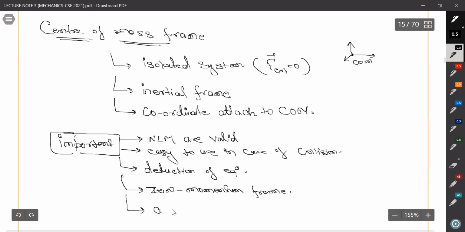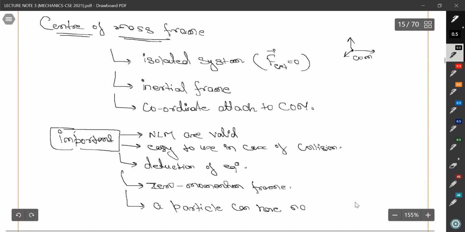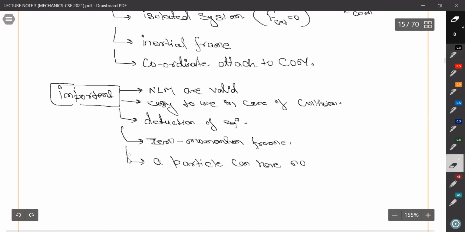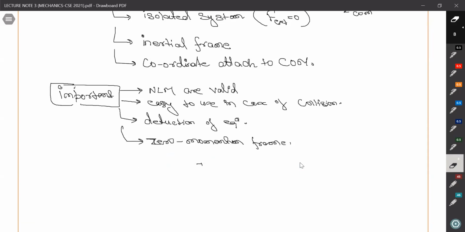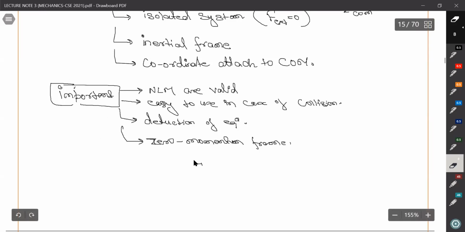Also, a particle can have... leave it for now. We will discuss it later. When I put the example, I will write it down here. You should integrate here also.